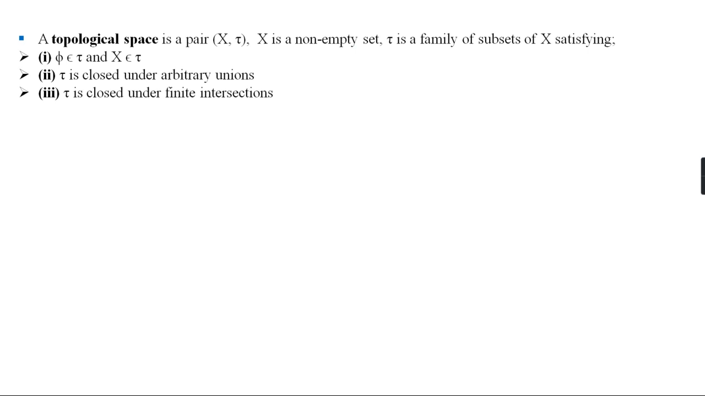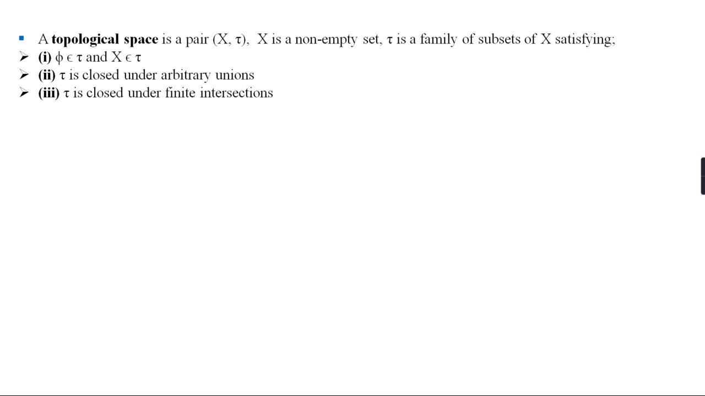A topological space is a pair (X, tau), where X is a non-empty set and tau is a family of subsets of X satisfying the following properties. First, the empty set phi is an element of tau and the entire set X is an element of tau. Second, tau is closed under arbitrary unions, and third, tau is closed under finite intersections. That means a non-empty set together with a family of subsets of X that includes the empty set and the entire set, and is closed under arbitrary union and finite intersection.